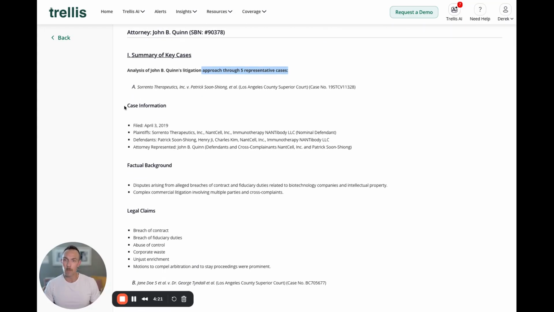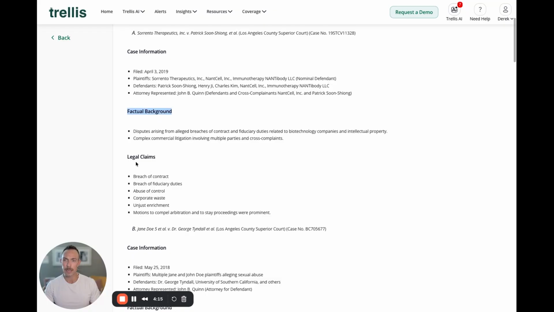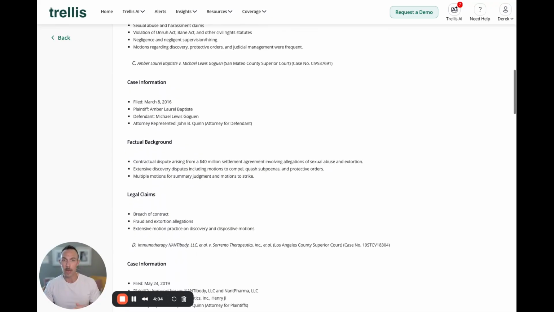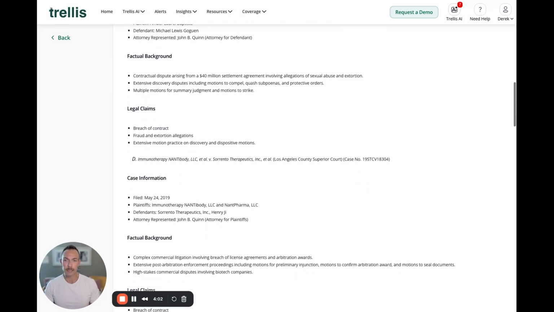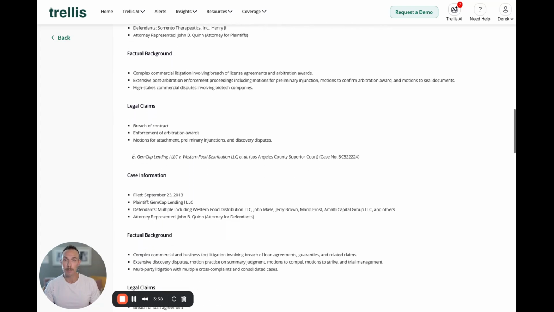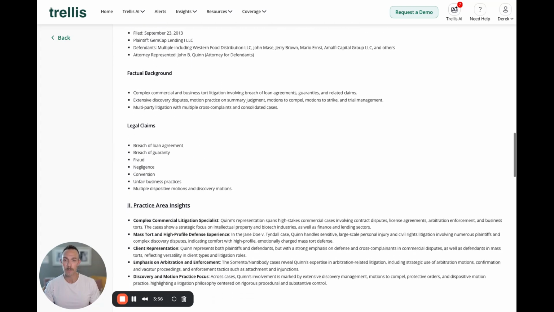But perhaps most importantly, we will illustrate some case information showing you who the parties were, some brief background with respect to the individual case, and then the legal claims that are underpinning each of these 5 data set in terms of what John Quinn has done in the past. When we go through these 5 cases, it's important to know these do not mean that these are the 5 most important cases or the 5 largest cases. They just do the best job illustrating the types of cases John Quinn practices.